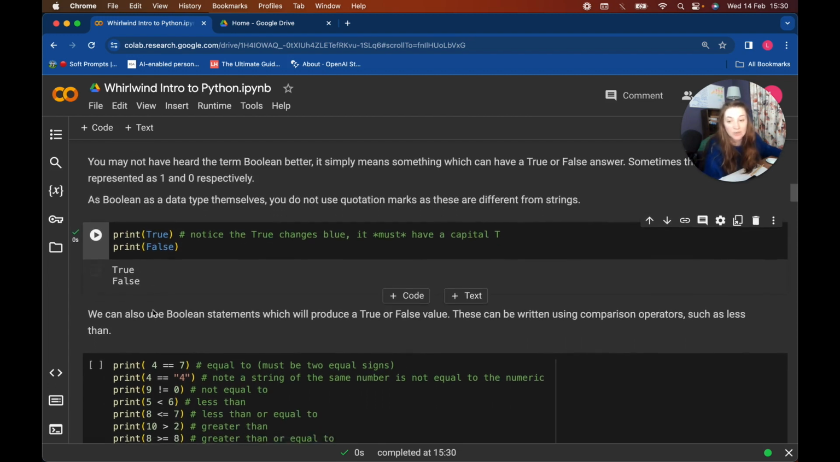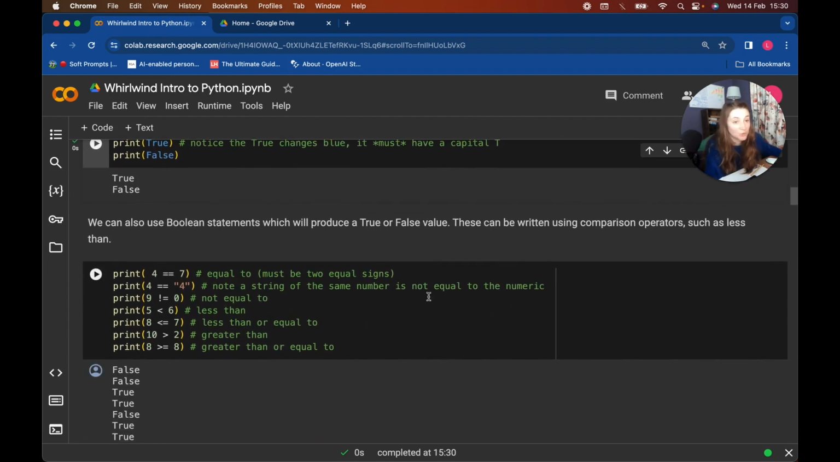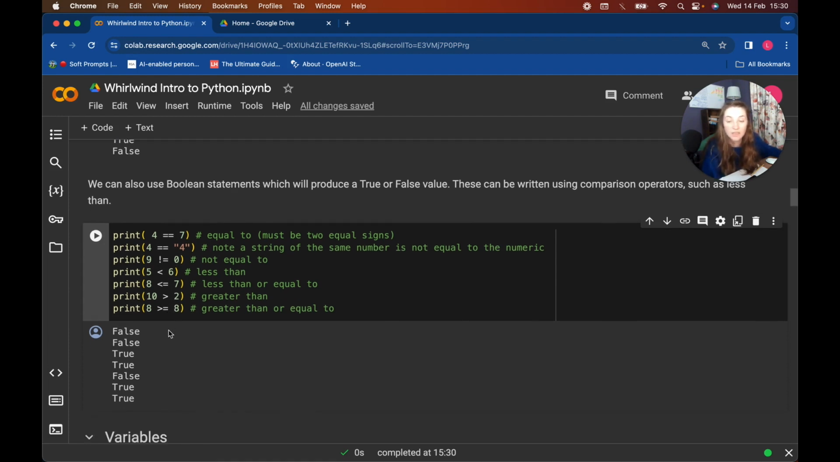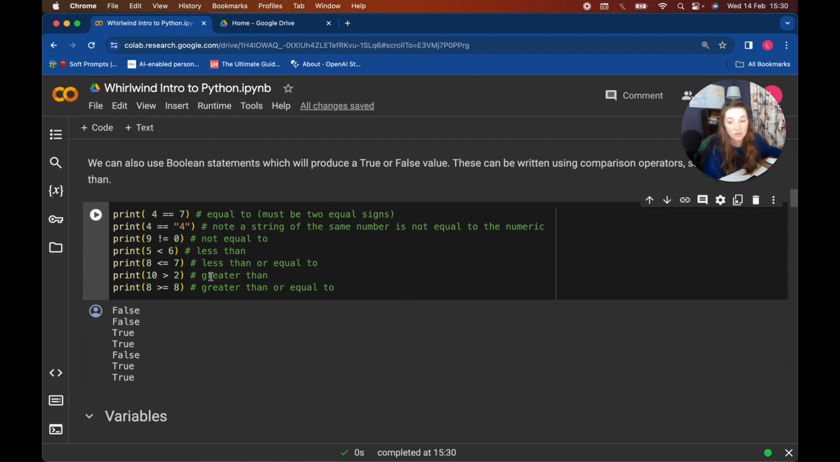So I need to add the T back in just to make sure that it knows I'm saying true and false as actual Booleans. And we can have things called Boolean statements. So that's when we're checking if something is true or false. So here we can use two equal signs, so equals equals, to check if two things are equal to each other. So here we have 4 equals 7, which we know to be false. And here we have the numeric 4 equals the string 4. So notice how they're different. And they are not equal. So something worth noting. We can say not equal to by using exclamation mark equals, less than or equal to, greater than or equal to. And yep, we can get out a true or a false statement based on all of these.